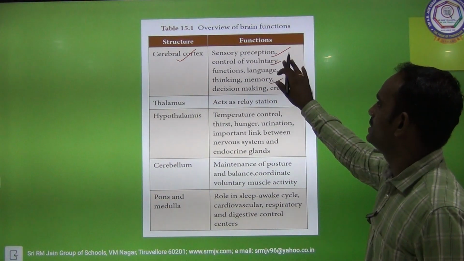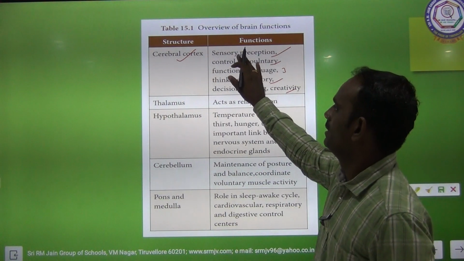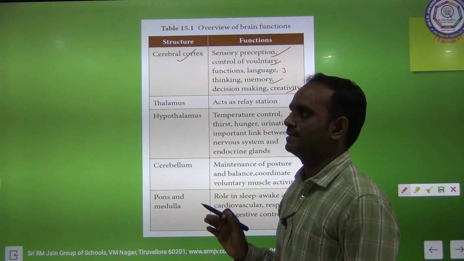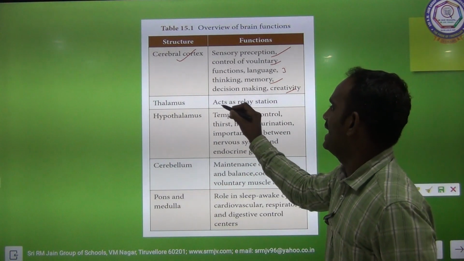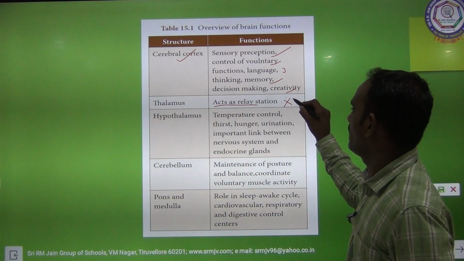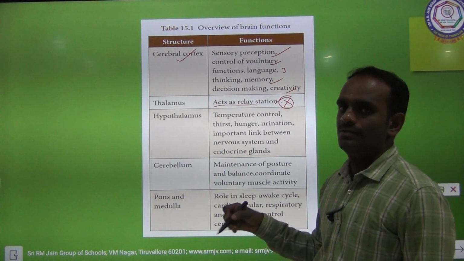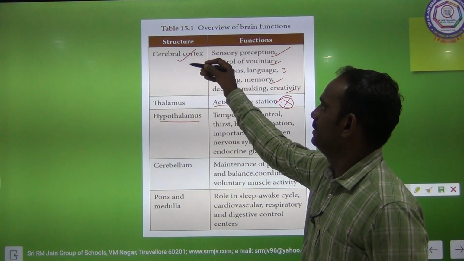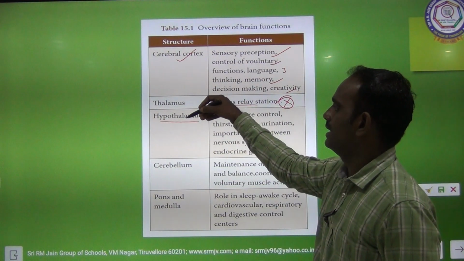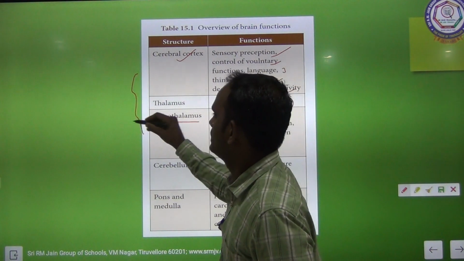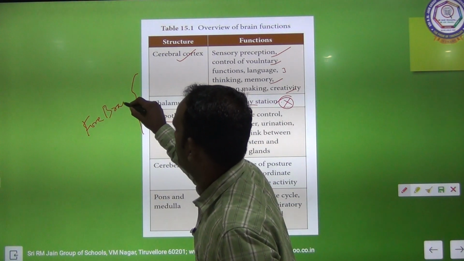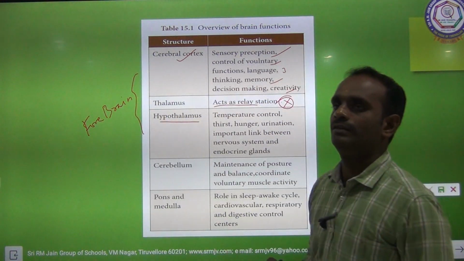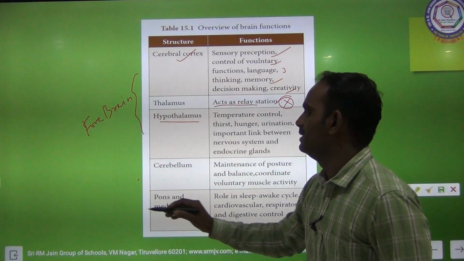So all these works are mainly done by the cerebral cortex. Second one is thalamus. Thalamus acts as a relay center. Next one is hypothalamus. Cerebral cortex, thalamus and hypothalamus all come under forebrain. They are forebrain. Brain has three parts: forebrain, midbrain and hindbrain.